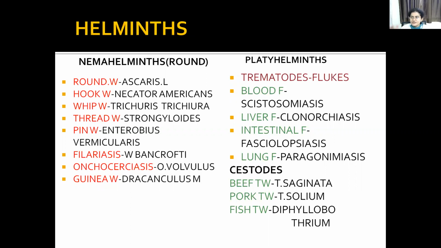Then next comes your cestodes. That can be all tapeworm infections. That can be beef tapeworm, pork tapeworm, fish tapeworm. So it can be Taenia saginata or Taenia solium. So these are the classification of the helminths. Then you remember the main drugs are always albendazole and mebendazole, which are used for mostly the hookworm, roundworm, and whipworm infections, mostly the worm infections.